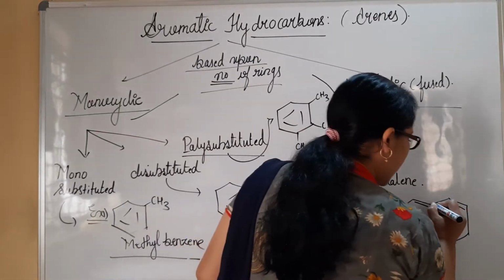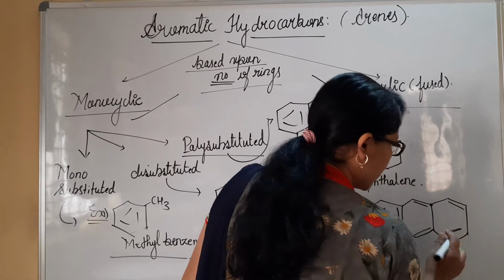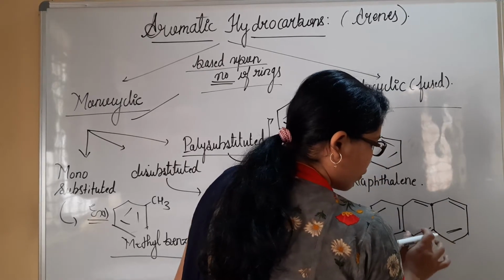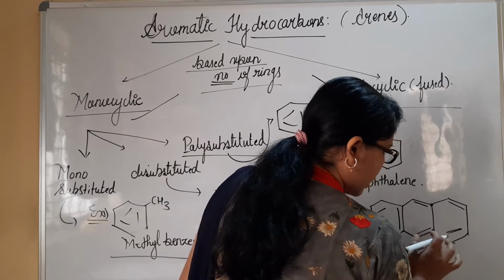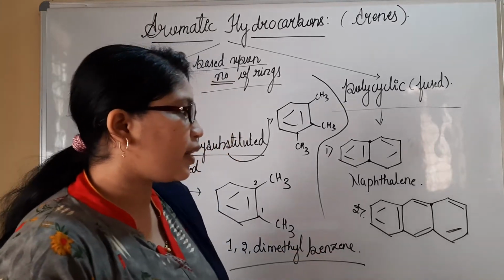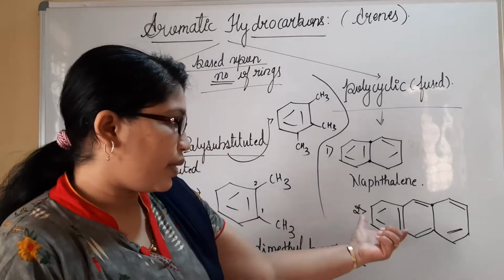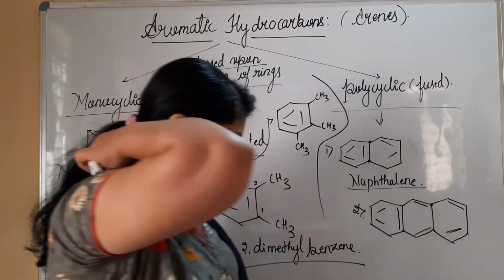Check out this carbon atom. See 1, 2, 3, 4. Yes, it is correct. Now check out this one. 1, 2, 3. This is 4. 1, 2, 3, 4. Yes, it is satisfied. Like this, we are supposed to write the example for fused or polycyclic hydrocarbons.